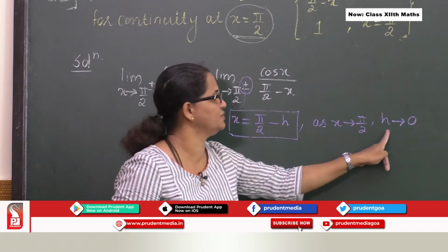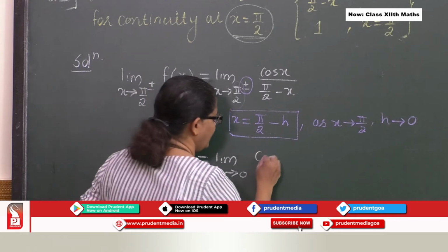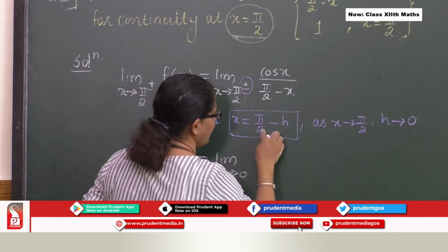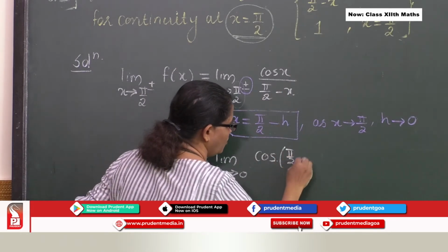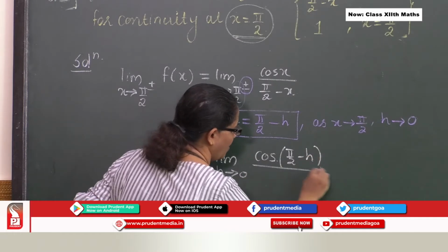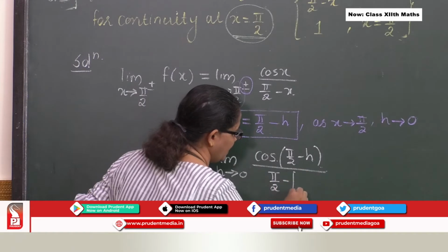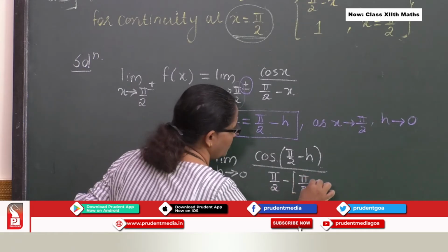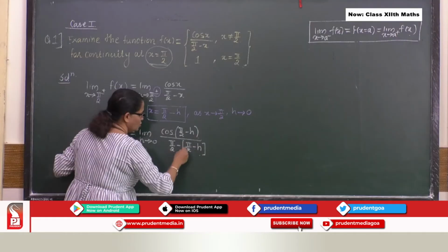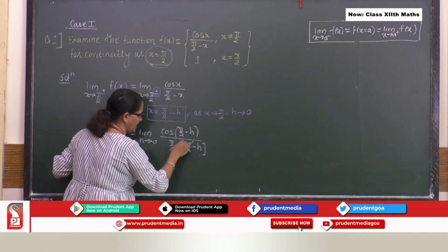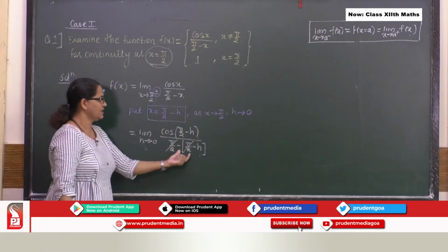See, h tends to 0, right? So I will get cos, what is x? So I get pi by 2 minus h upon, so I get here pi by 2 minus pi by 2 minus h. So obviously when I open this bracket, this and this disappears, cancels.